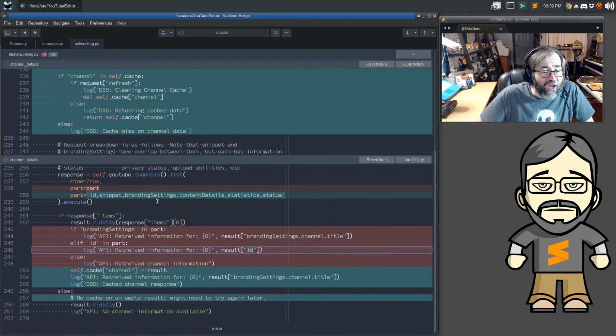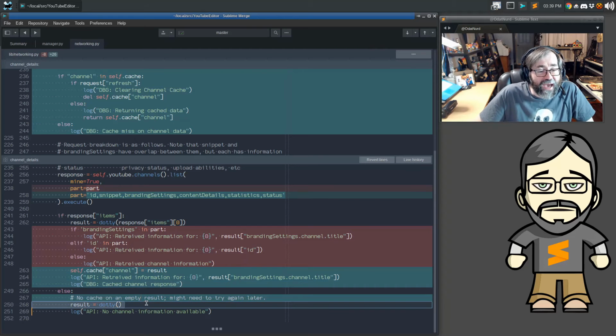And down here, after the request is made, we can simply store the exact result, say what we found, and store that we cached it. But if there's an empty result, if there weren't any channels, then we don't cache that value. We still return an empty thing back, but theoretically, maybe there's more information.